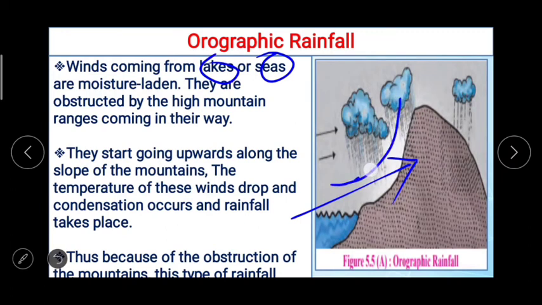Then the temperature of these winds drops. Temperature of these winds drops and condensation occurs and rainfall takes place. So because of the obstruction of the mountains, this type of rainfall occurs.